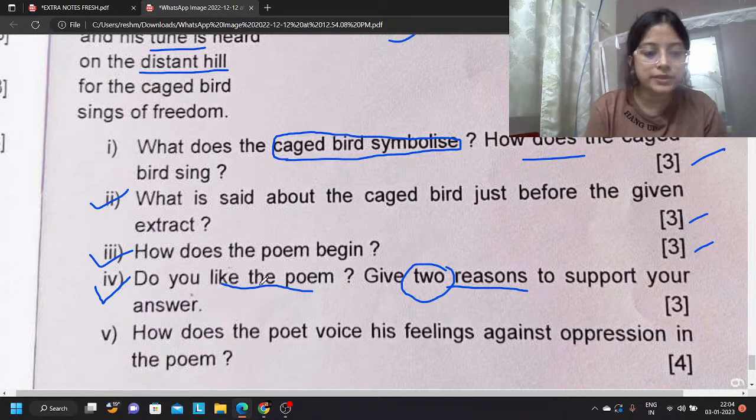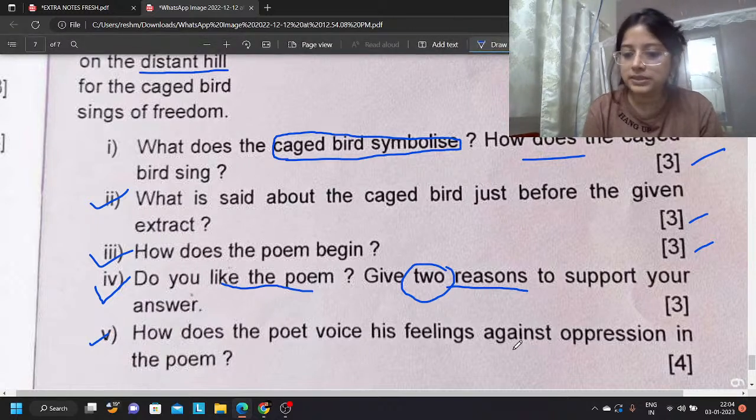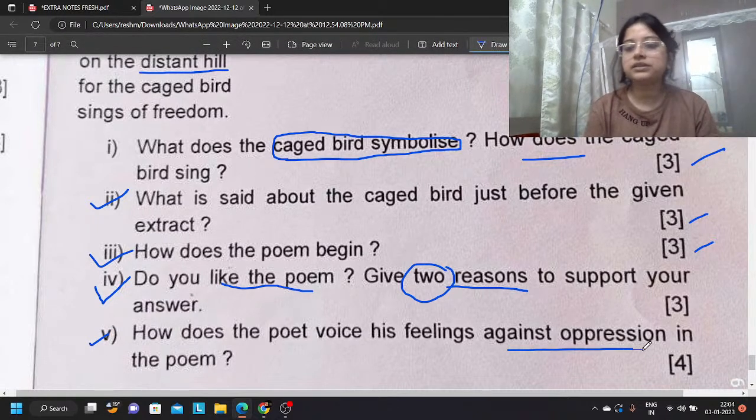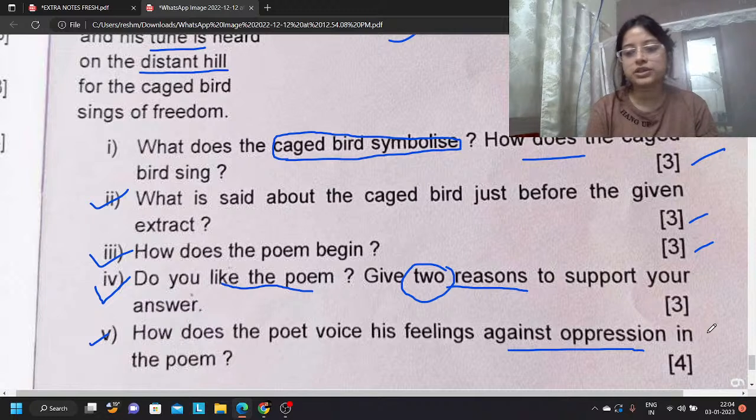Okay. Last question में चलते हैं. How does the poet voice his feelings against oppression? Simply we will write the thing that I have told you in question number 4. How does she voice her emotions against oppression?